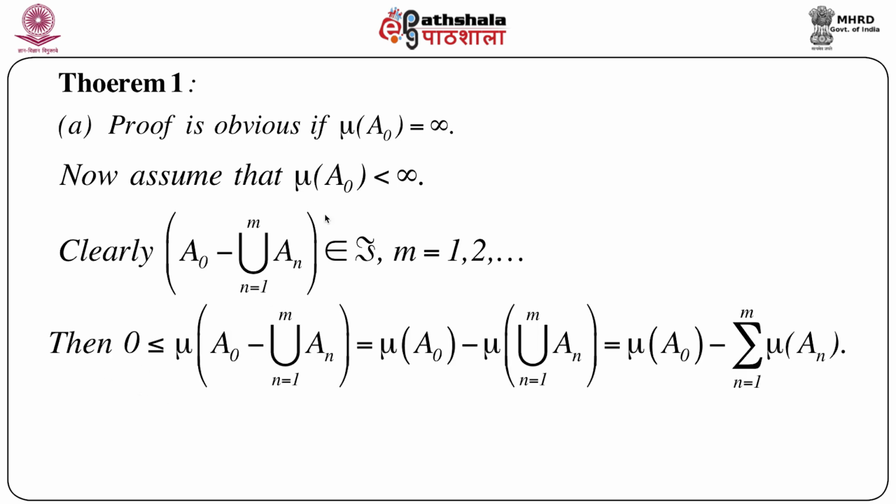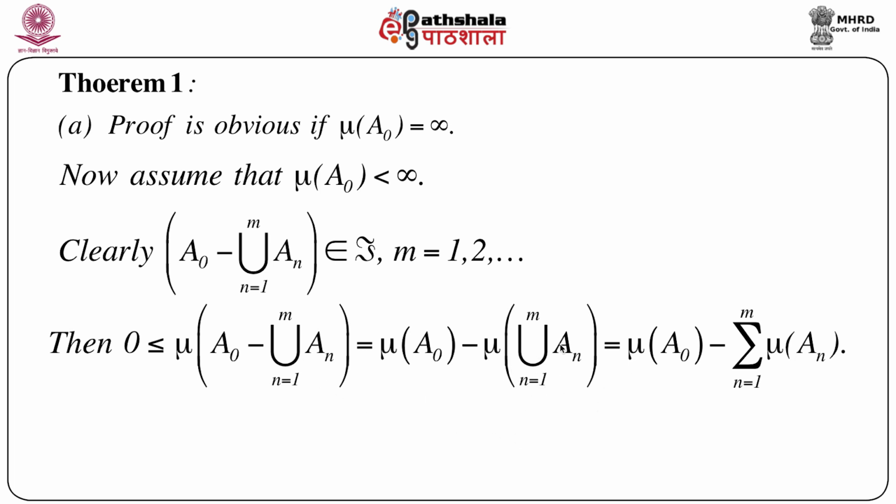Then mu is a non-negative set function, so if we take mu of this set, it will always be non-negative. So 0 is less than or equal to mu of A naught minus the union of An, n equals 1 to m, which equals mu of A naught minus mu of the union of An, n equals 1 to m. This can be done by elementary set operations. It's very easy to show.